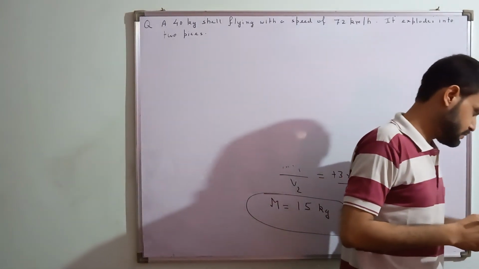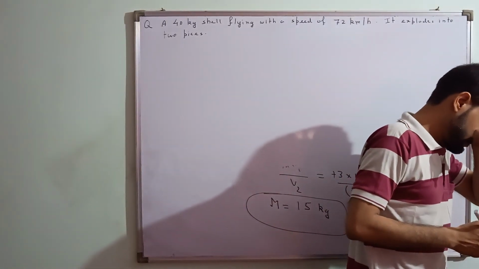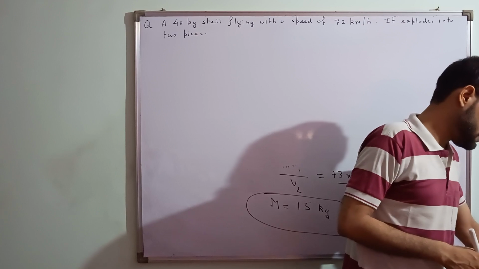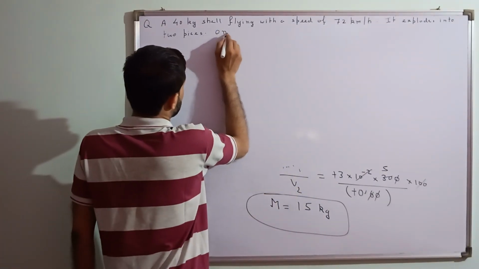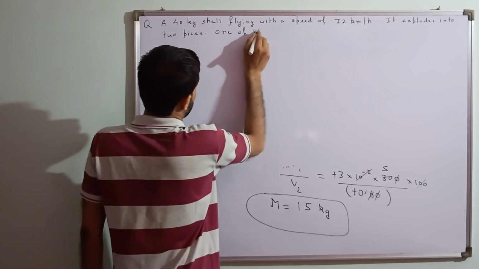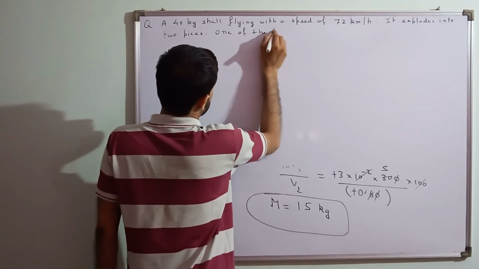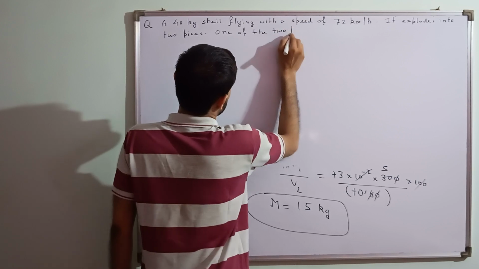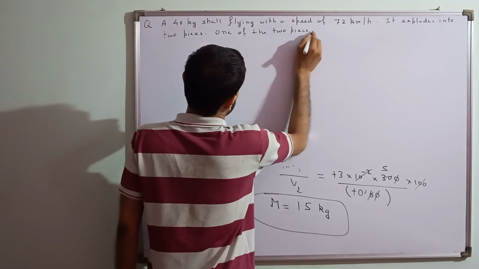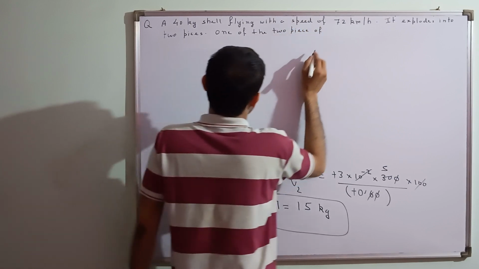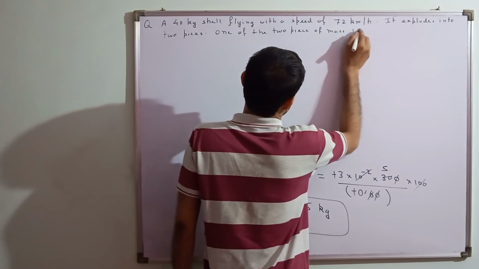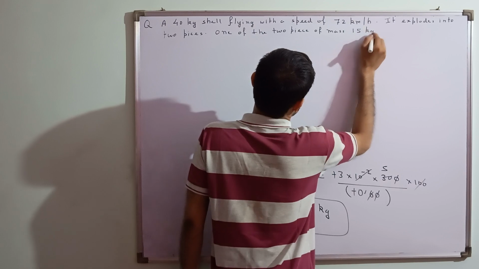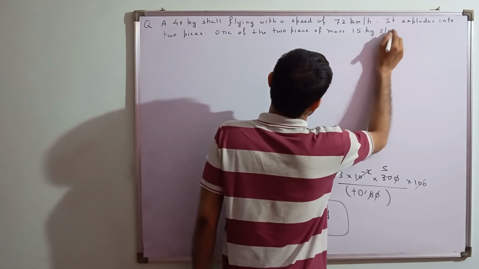Now what they are saying, one of the two pieces of mass 15 kg stops.